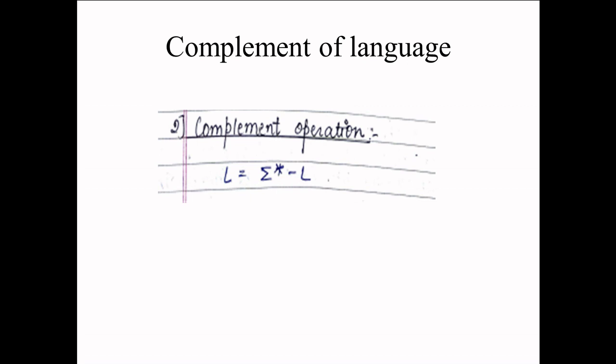Complement operation is very simple to understand. Complement operation means, if we are defining L complement or L dash, then L dash is equal to sigma star minus L. On the left hand side we have written L, it is basically L complement, L C or L dash. So L dash is equal to sigma star minus L.